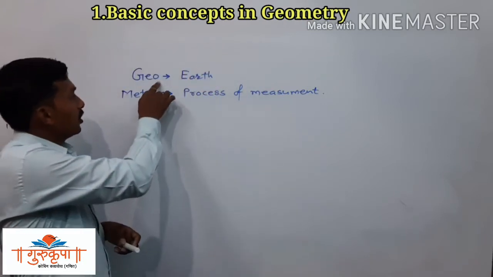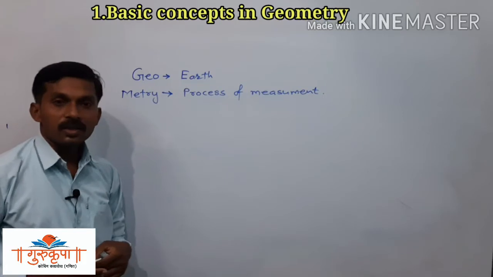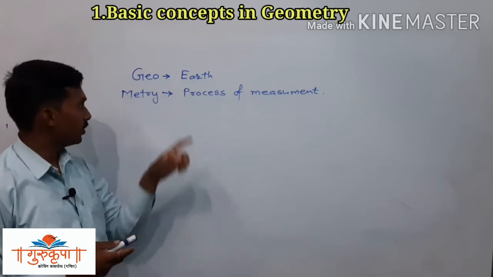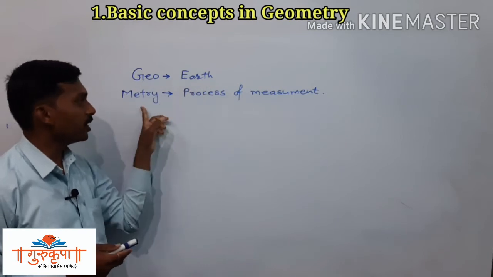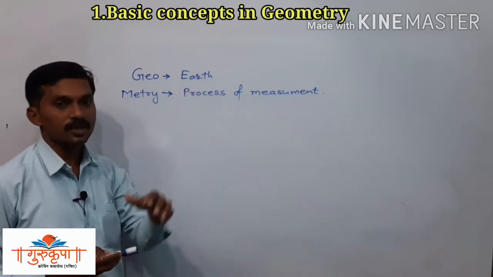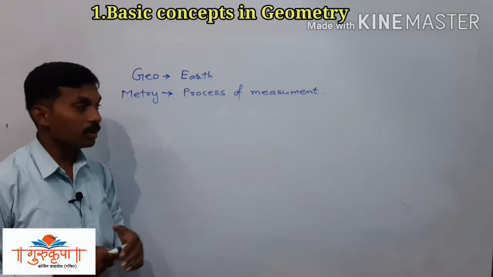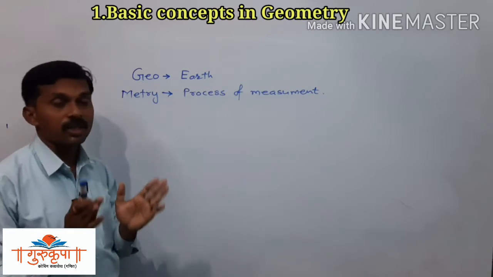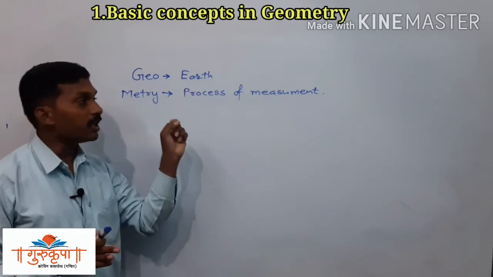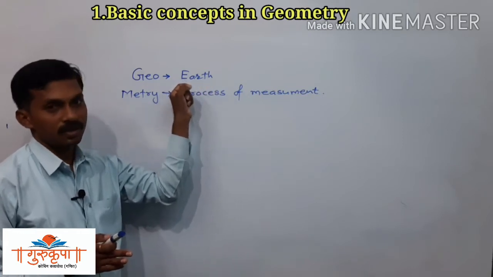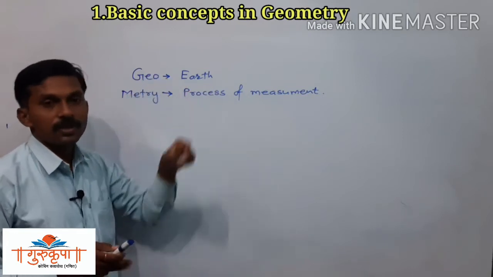Here geometry is a Greek word. The meaning of the word geometry is that geo means earth and metri means the process of measurements. So this geometry is nothing but everything related with the measurements of the earth.